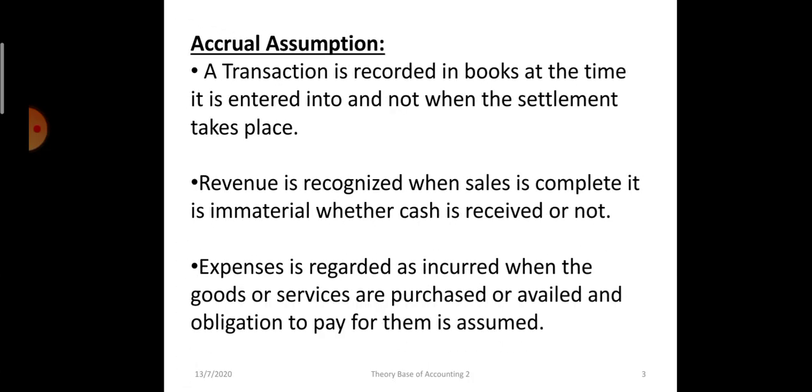Like, third point, expenses is regarded as incurred when the goods or services are purchased or availed, and obligation to pay for them is assumed. Okay, repeating, transactions are recorded when we enter into the transaction. Okay, whether the cash is received or not, that is another matter. As soon as an obligation to make the payment arises, the transactions will be recorded as per accrual assumption.